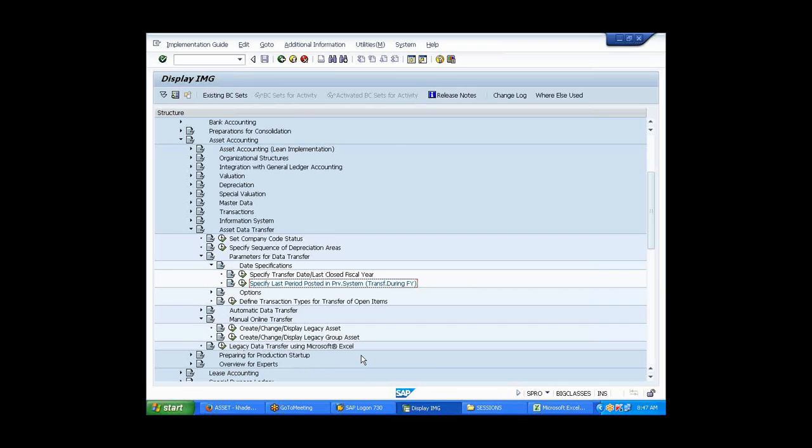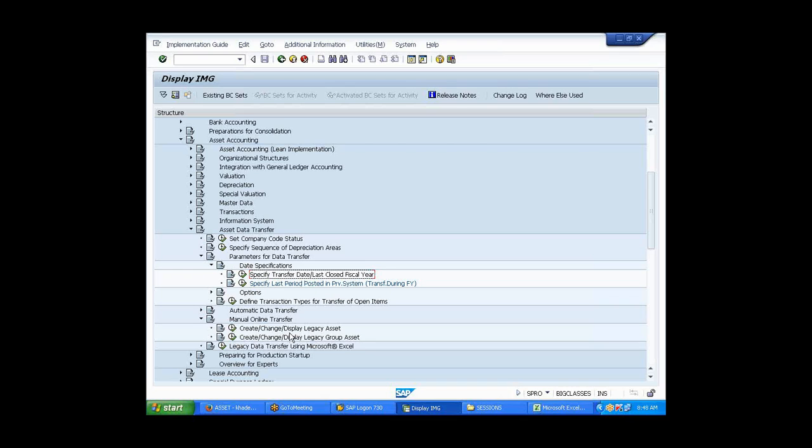And the specified transfer date last closed fiscal year, are we just viewing it or are we changing that also? No, I'm not doing anything, you just viewed it. Yes, automatically the date will be there.